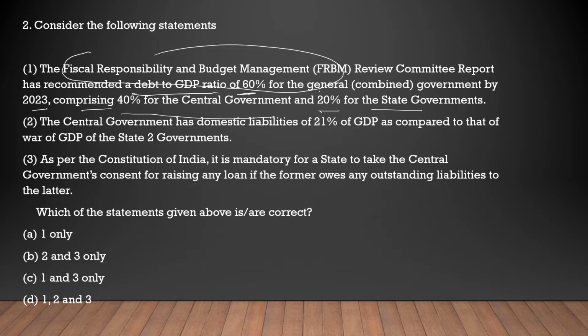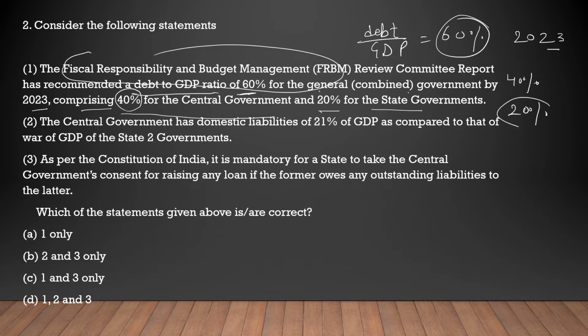By analyzing, they came up with the idea that the debt to GDP ratio, the debt which India has and the GDP, should be 60% combined for state and central by 2023, and also that the 40% share should be of the central government and 20% of the state governments. This is correct.